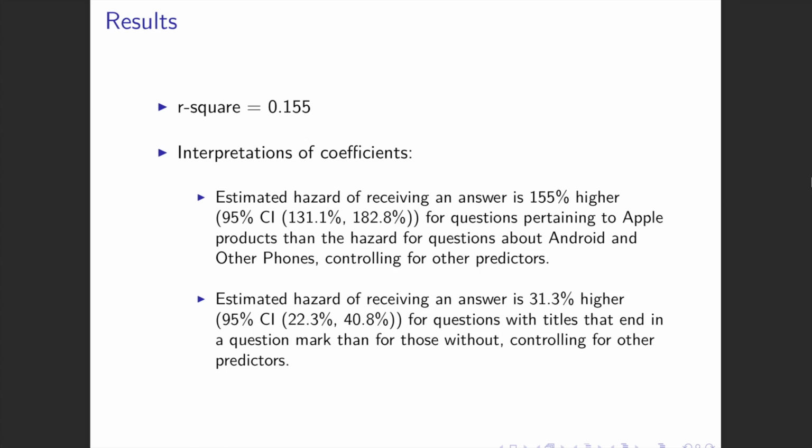And another significant predictor was whether or not the title ended in a question mark. So the interpretation is that the estimated hazard of receiving an answer is 31.3% higher for questions with titles that end in a question mark than for those without, controlling for other predictors. So that's also saying that it's better to phrase your question's title in the form of a question if you want to receive an answer faster.